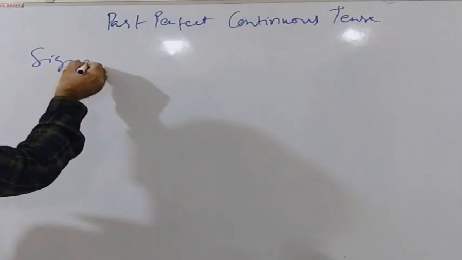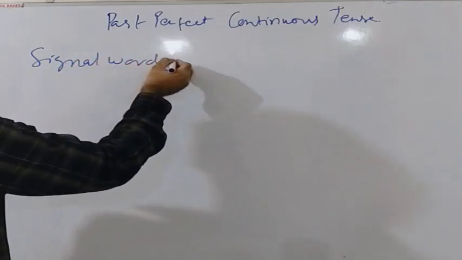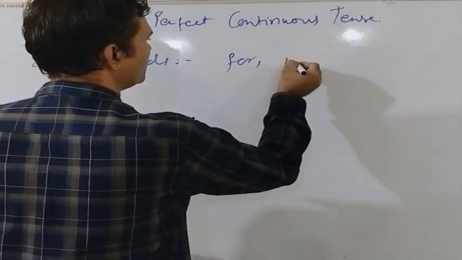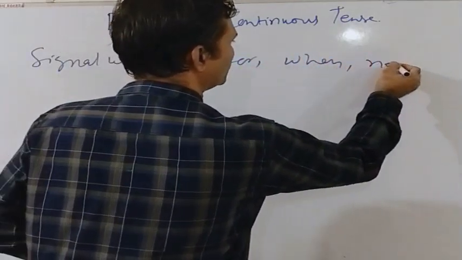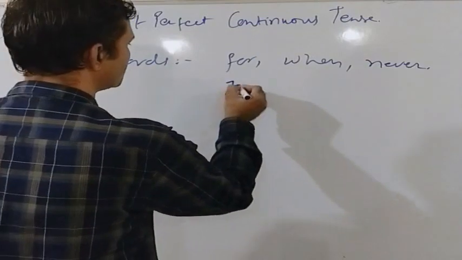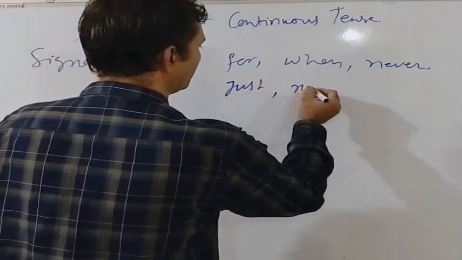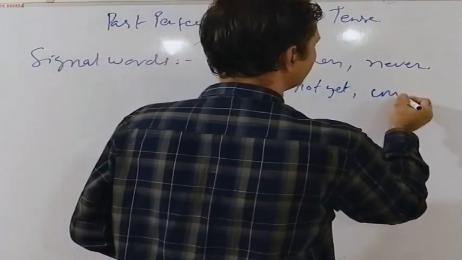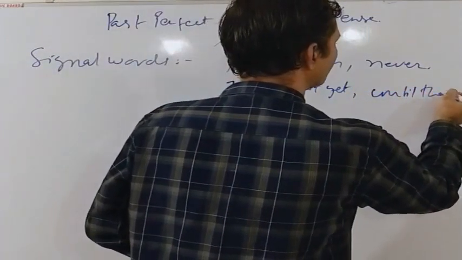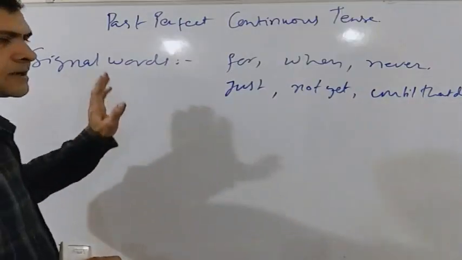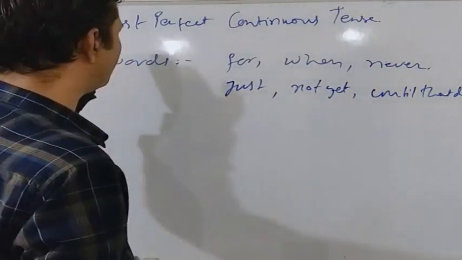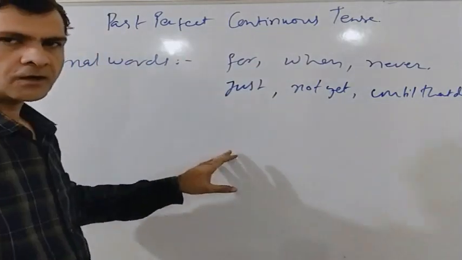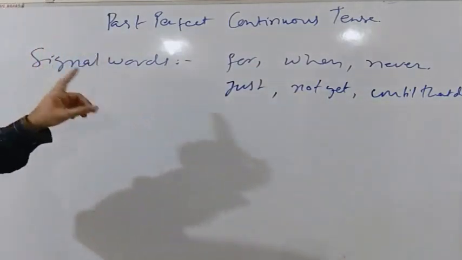Let us discuss the single words for the past perfect continuous tense. Some of the very common single words are for, when, never, just, not yet, until that day. These are some common words that are often used with the past perfect continuous tense in a sentence. So if you see any of these words, you may assume that the past perfect continuous tense has been used in that sentence.